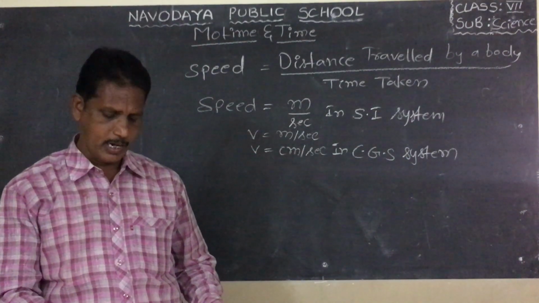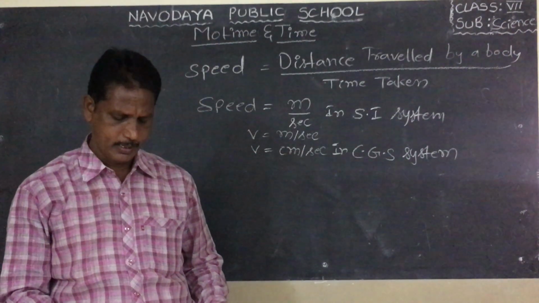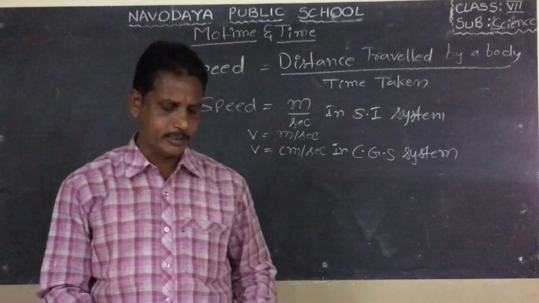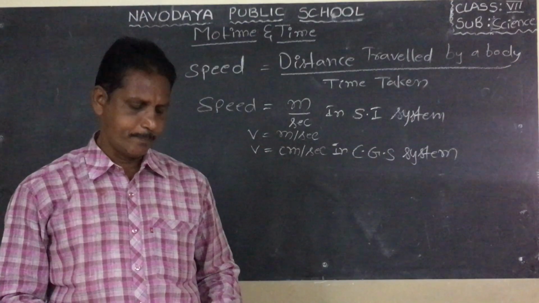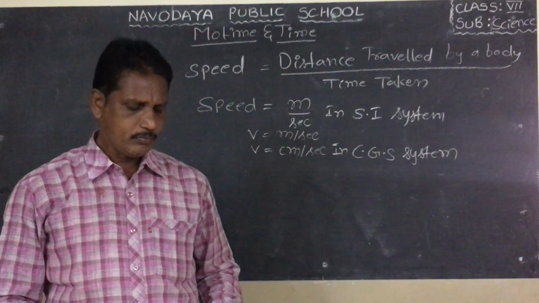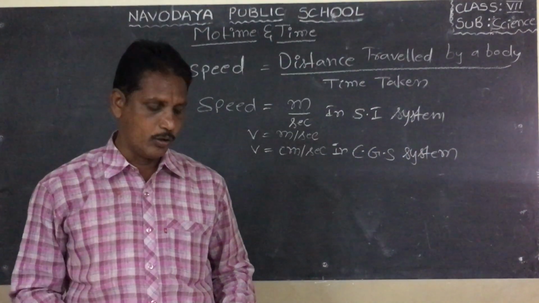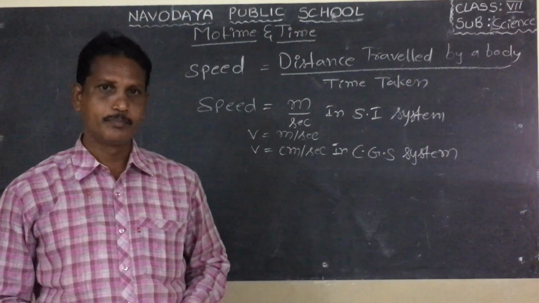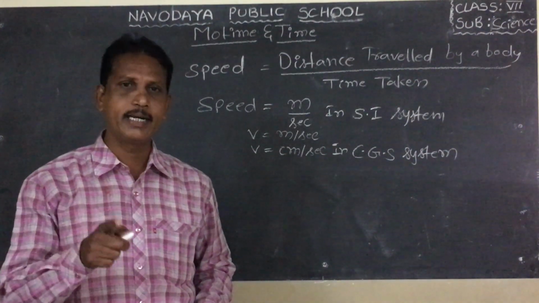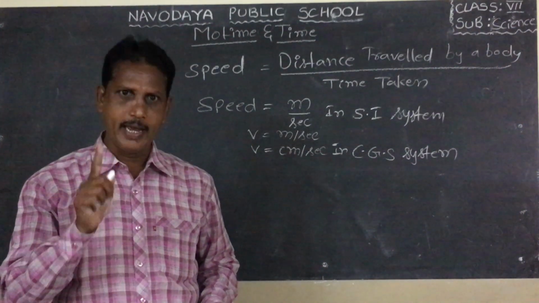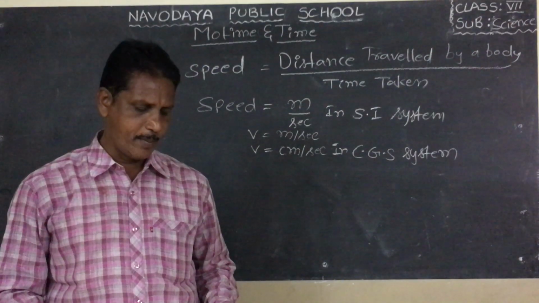Speed, page number 39. Take your textbooks, page number 39. Many objects in the world around us are moving. To compare how fast they are moving, we need to know their speed. Speed is the distance travelled by a body in a time interval.